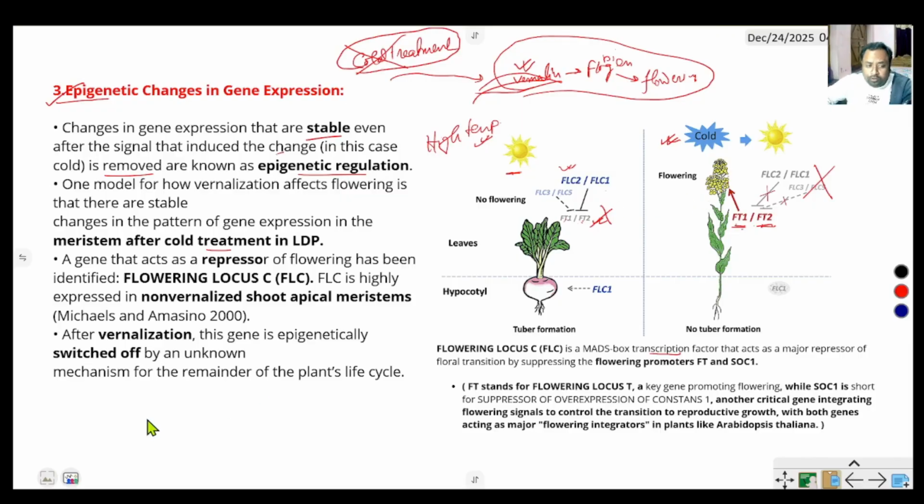Vernalization also activates the agamous-like 20 gene. This gene is required to identify the meristematic tissue.